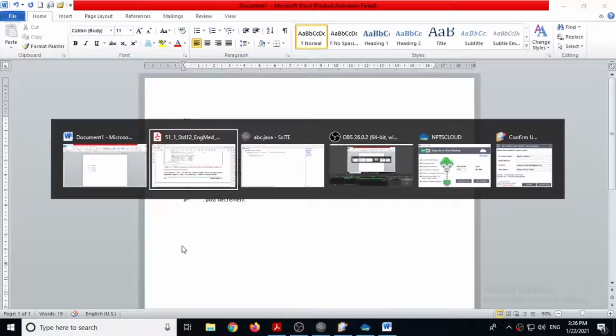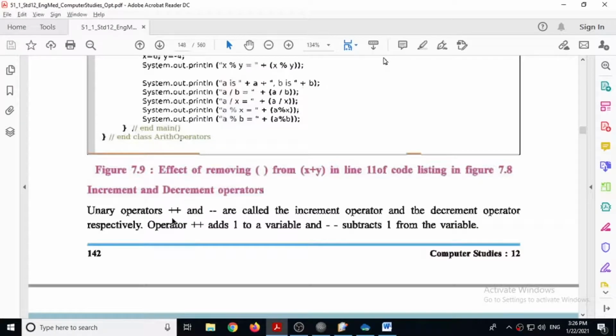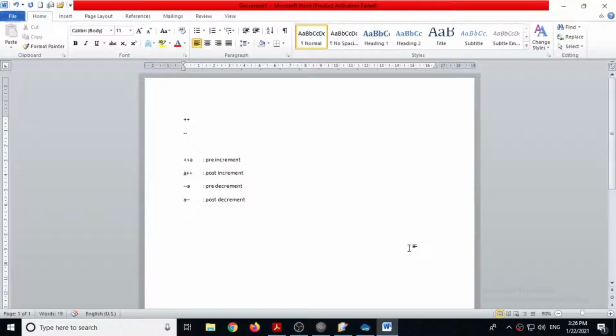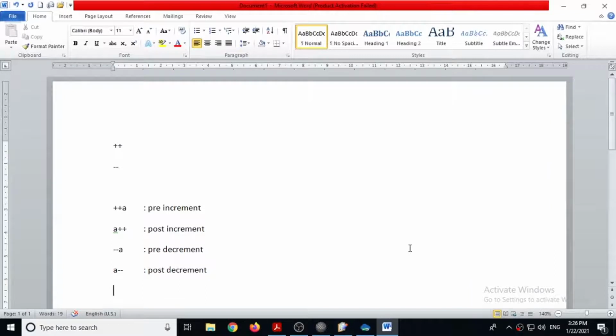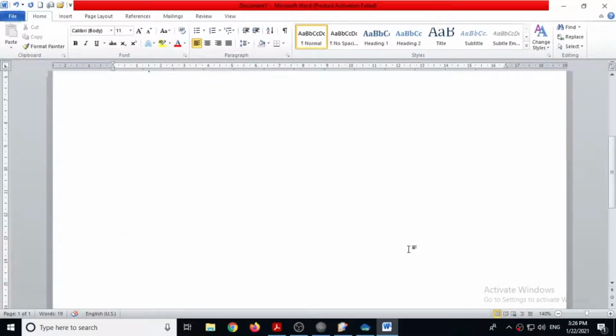Now let's see how these operators work. Plus plus adds 1 to a variable and minus minus subtracts 1 from the variable. So we are using simple equations. Suppose there is a variable a equal to 50.